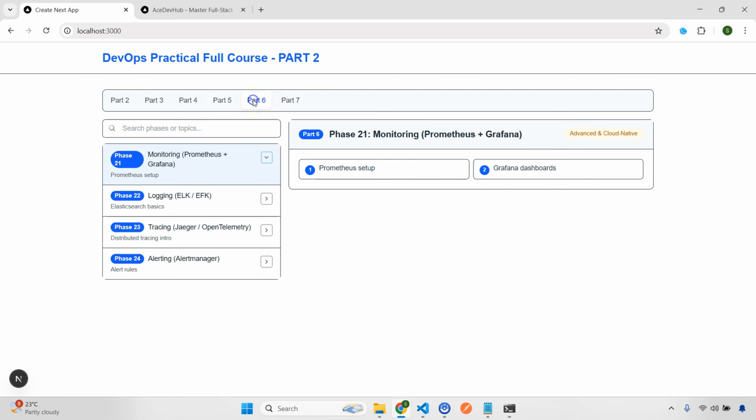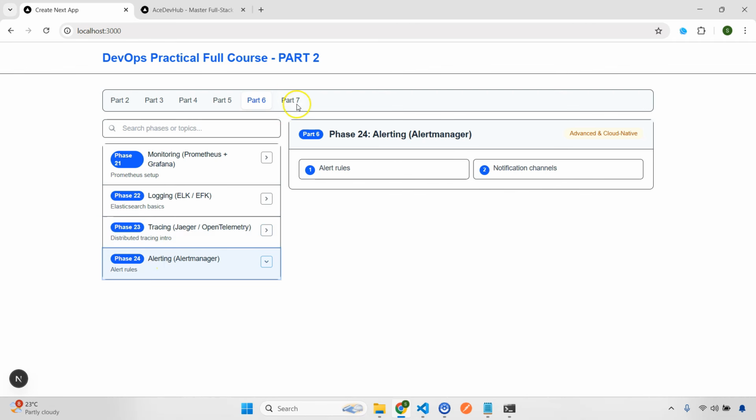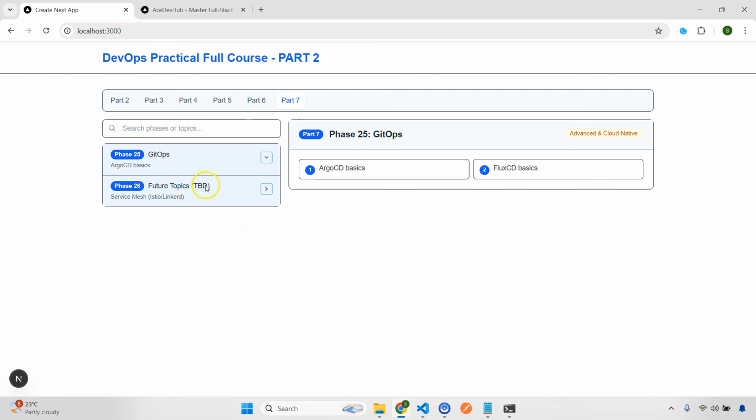Then we have part 6. Part 6 will be mostly dedicated to monitoring, right? So it's very important, monitoring and logging. So we're going to cover Prometheus, Grafana, logging, tracing and alerting. Okay, and in the part 7 there will be GitOps, but there are some other topics that I'm going to add, but that will be decided later. So these will be the overall parts.